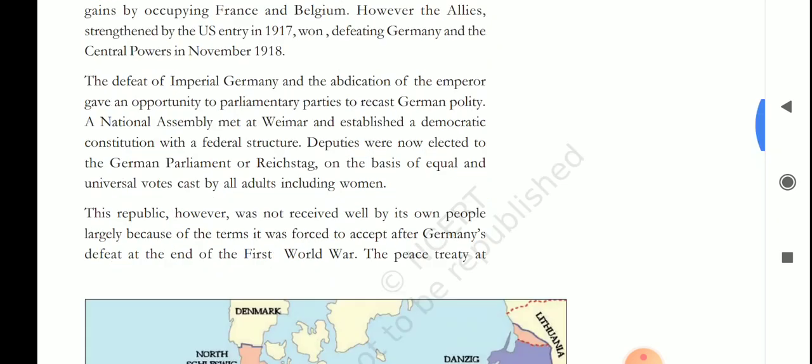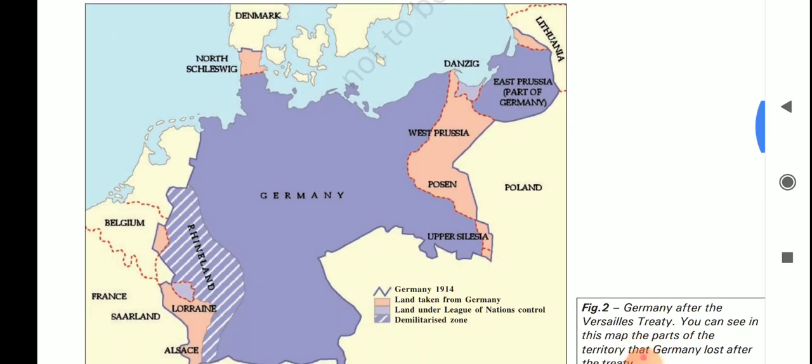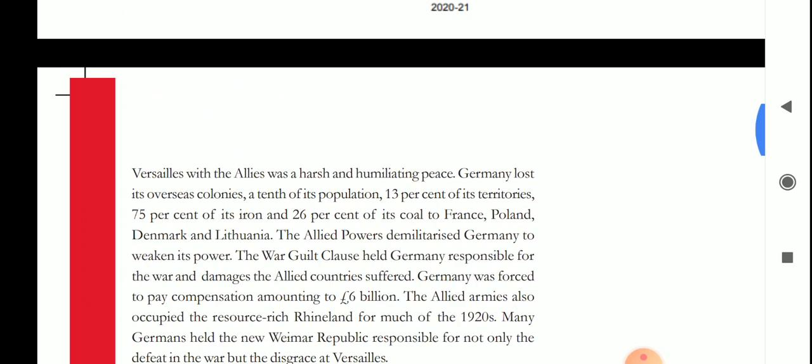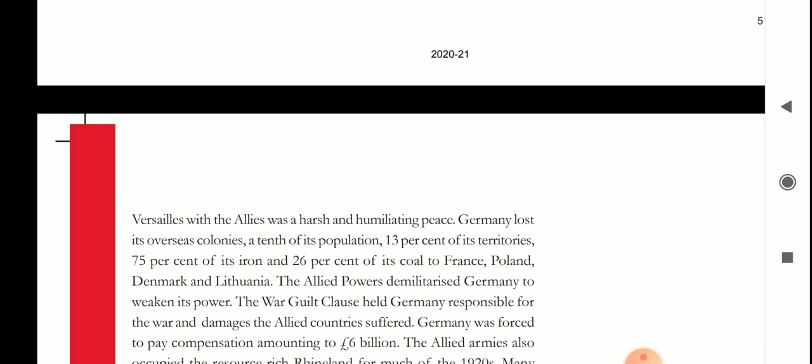So what is this, students? The peace treaty; if I show you the map, here you can see Versailles. There was a harsh treaty for Germany, and there were some provisions in this treaty. Students, this is very important. In the exam you will get this type of question: what were the provisions of that treaty? So first, Germany lost its overseas colonies.